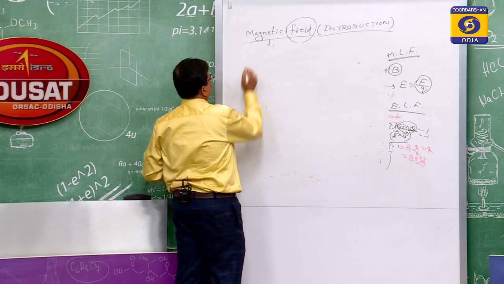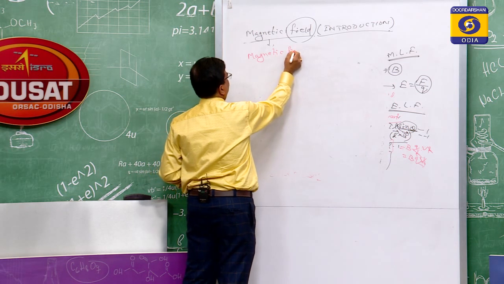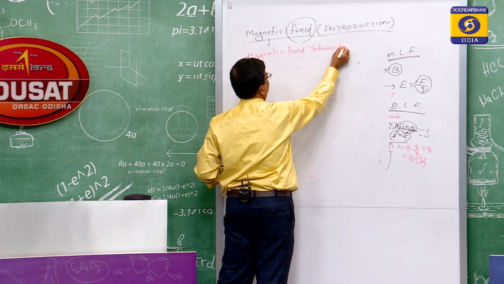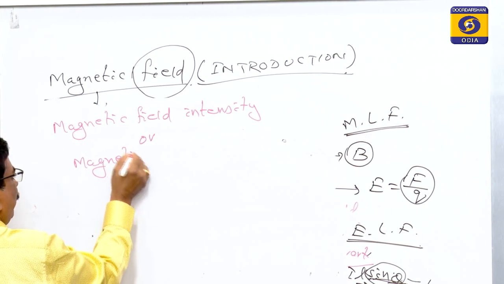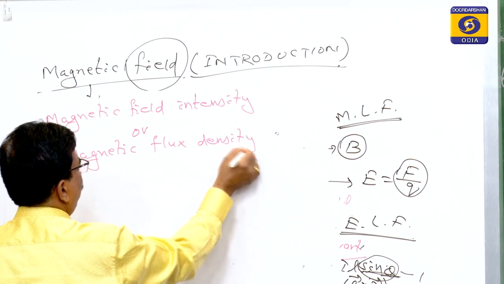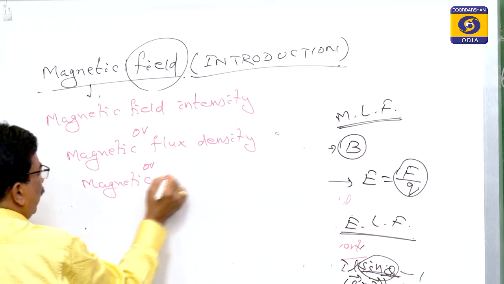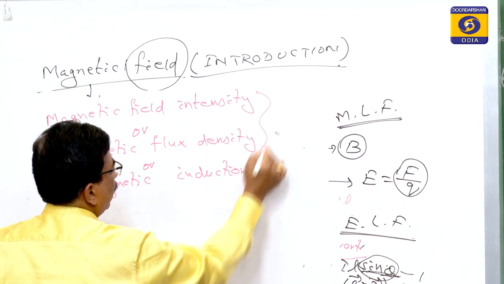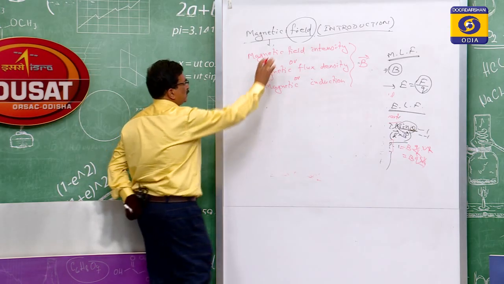So that magnetic field intensity or magnetic flux density or magnetic induction, whatever you say, these three are represented by the B vector, because this is a vector quantity, though this is the intensity.